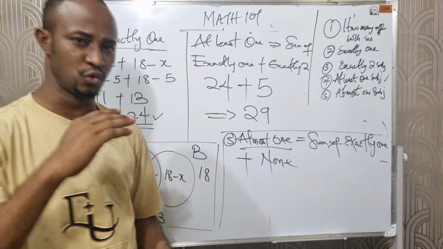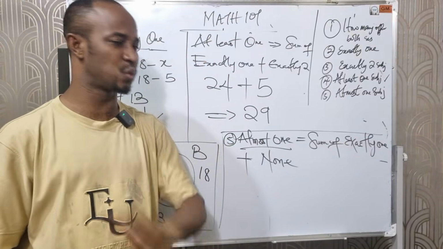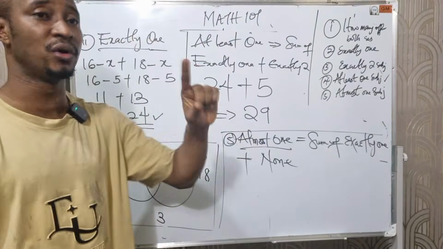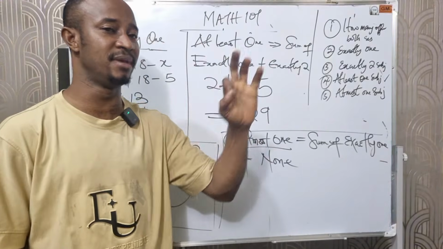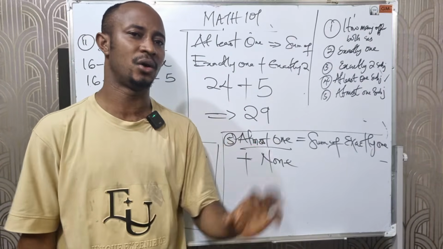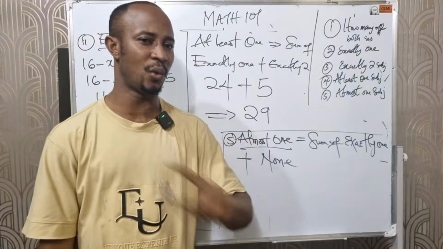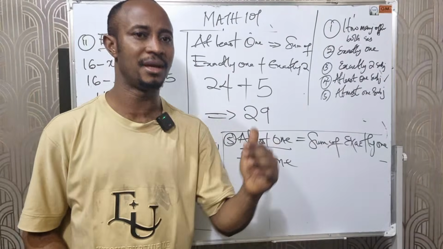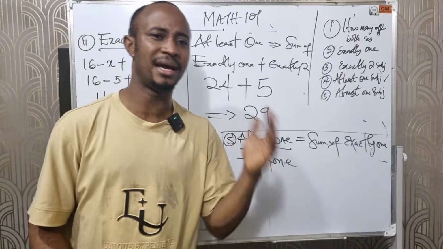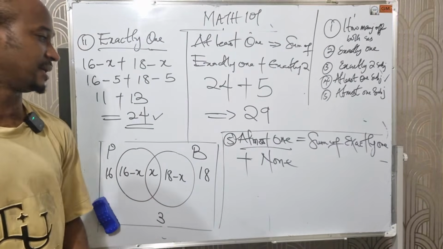If they say at most 2, meaning those that offer exactly 2 plus exactly 1 plus none. At most 3 means those that offer exactly 3, exactly 2, exactly 1, or none. At most 2 means those that offer exactly 2, exactly 1, and none. But at least 1 means those that offer exactly 1, exactly 2, exactly 3. If I have 3 subsets, I will have to include exactly 3.